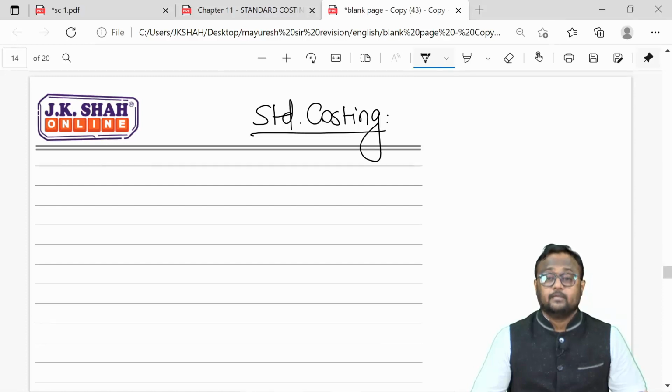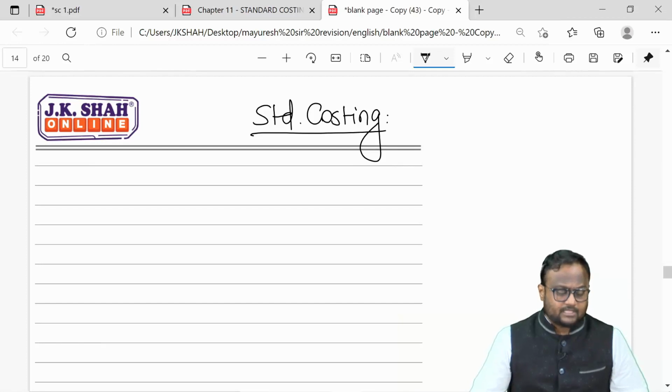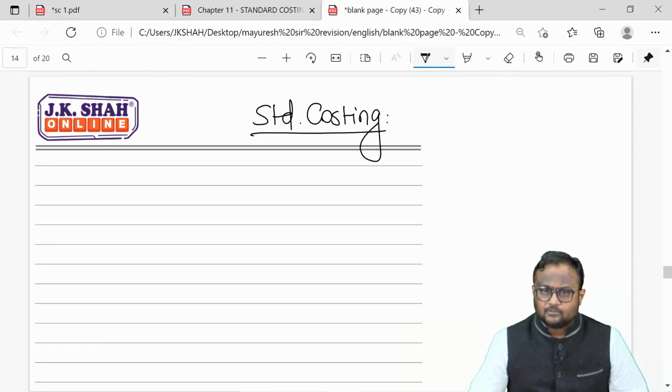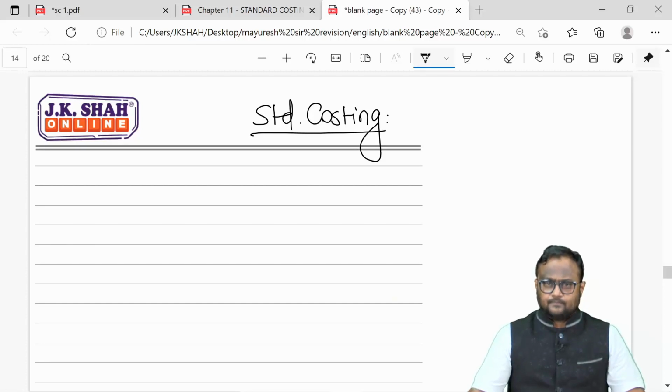Apply your mind, apply the logic and get the answer. You can of course write formulas as a formality later, so that the examiner will not get any chance to deduct your marks. But your formulas should be the end of the solution, not the beginning of the solution. That is your rule number one. Rule number two, never forget rule number one. Never go for formulas. Trust me, guys.